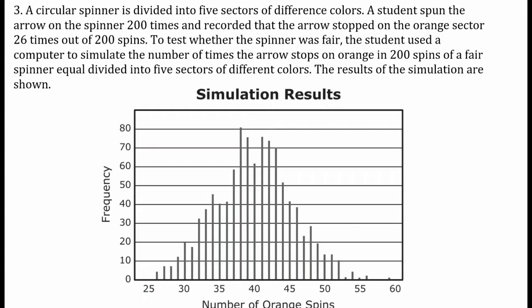Number 3. A circular spinner is divided into 5 equal sectors of different colors. A student spun the arrow of the spinner 200 times and recorded that the arrow stopped in the orange sector about 26 times out of 200.